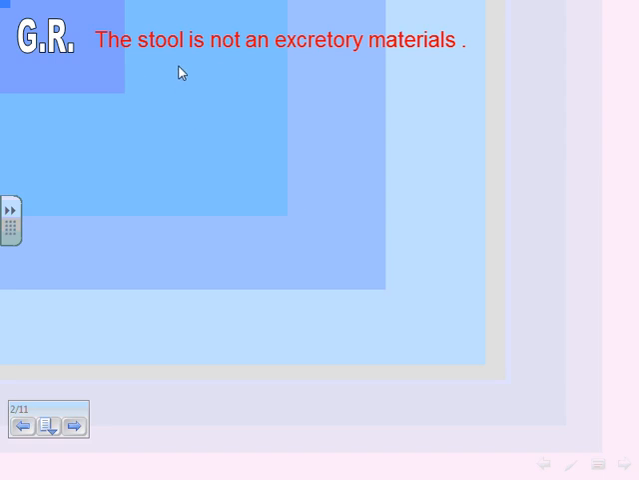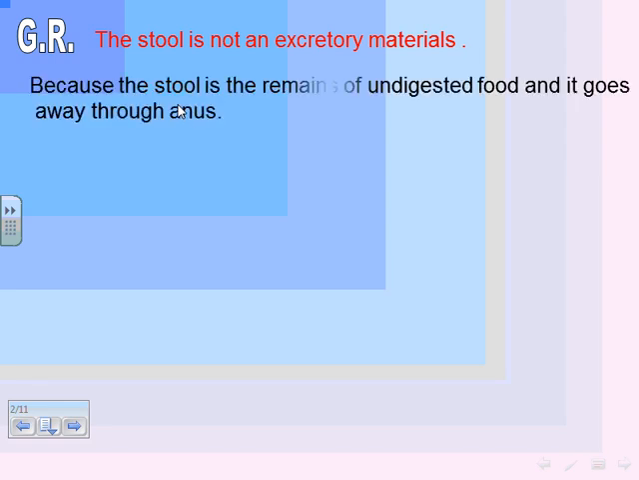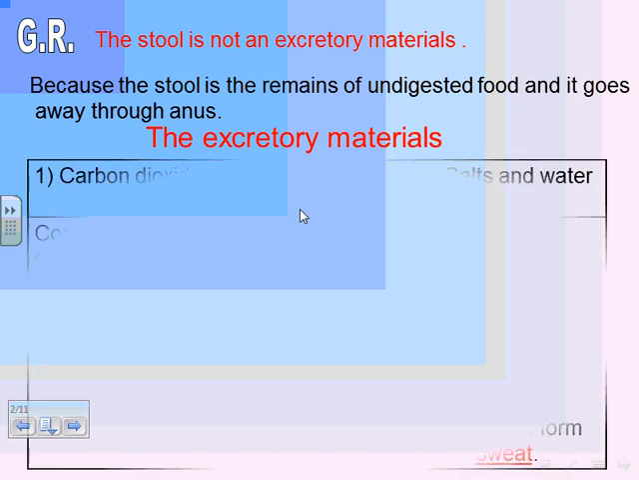We have here an important give reason. The stool is not an excretory material. Why? Because the stool is the remains of the undigested food and it goes away through the anus. It gets out from your body through the anus opening.